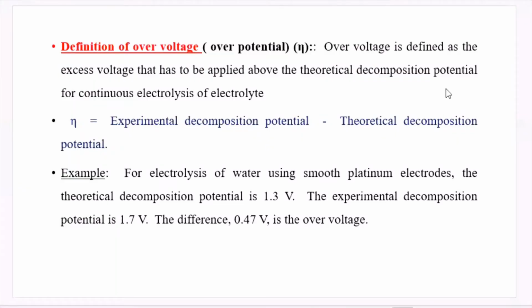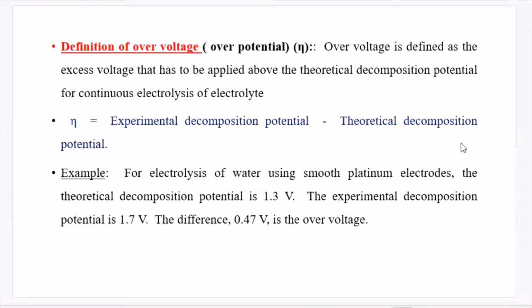Over voltage is defined as the excess voltage that has to be applied above the theoretical decomposition potential for continuous electrolysis of the electrolyte. It is denoted as eta. Over voltage, eta, is equal to experimental decomposition potential minus theoretical decomposition potential. Now, what is meant by theoretical decomposition potential?